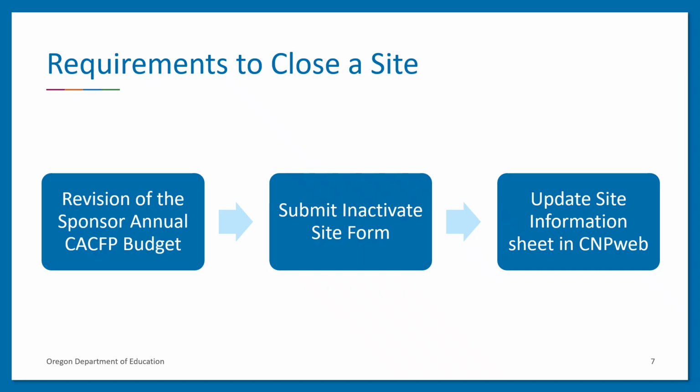To terminate or close a site, the following items need to be completed and/or submitted to ODE-CNP. A revision to the sponsor annual budget, both online and offline documents, submit an inactivate site form, update the site's information sheet in CNP Web to enter the end date and uncheck any months that the site will no longer operate in, and submit the site information sheet for pending approval.